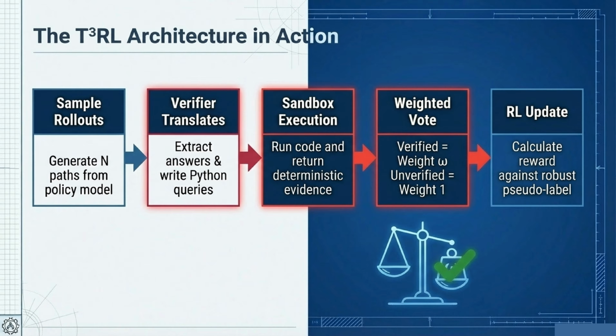Let's look at the architecture in action. First, we sample multiple paths from the policy model. Next, the verifier translates these answers into Python queries. The sandbox then executes the code, returning deterministic evidence. Then comes the weighted vote. Verified answers get a boosted weight of omega, while unverified ones get a standard weight of 1. Finally, the RL update calculates the reward against this robust, verified pseudo-label.